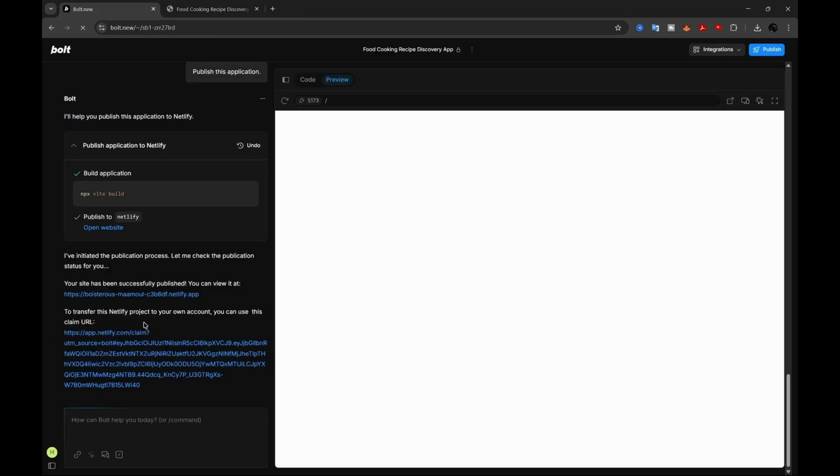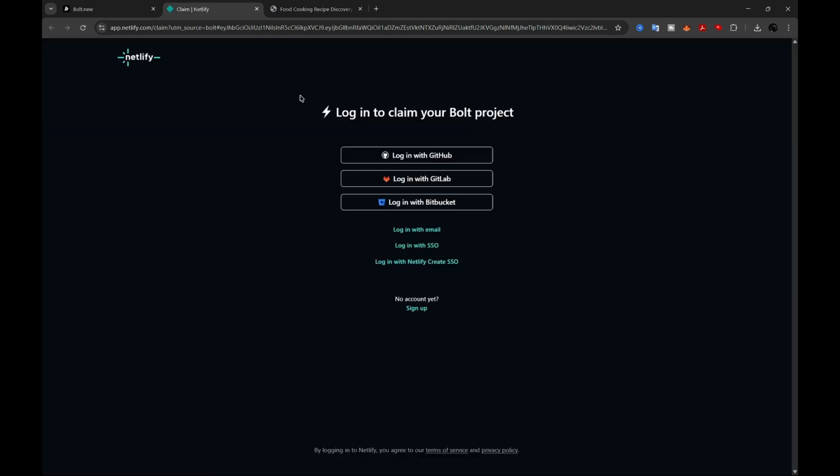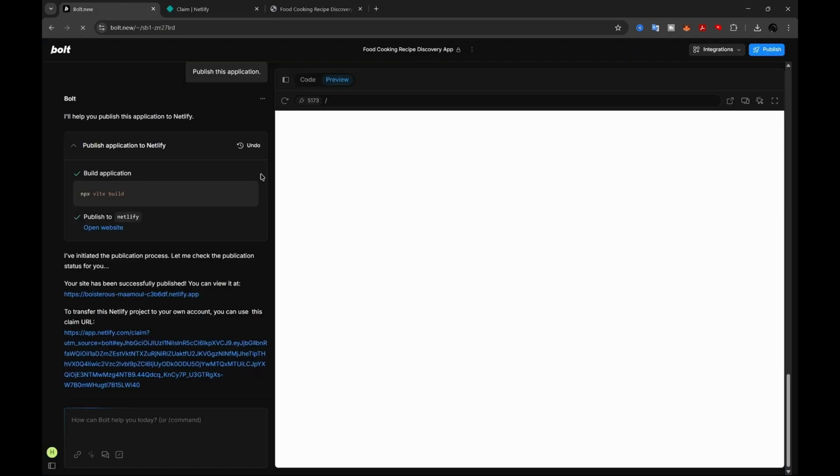And to transfer this Netlify project to your own account, you can use this claim URL. Let's see what's in it. Oh, and from here, on Netlify, you could log into your GitHub or GitLab and enter it. I'm not going to cover this in the video, but this is one of the ways you could publish it, and that's it.